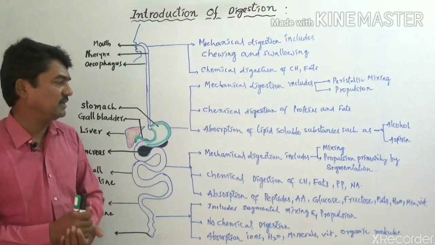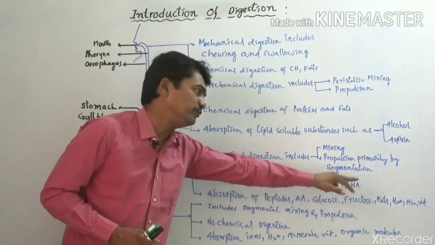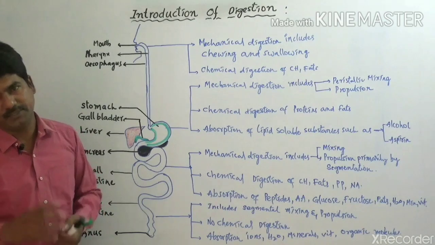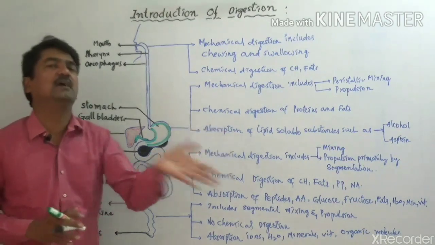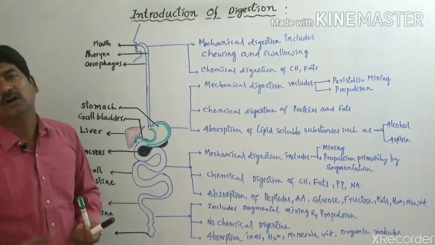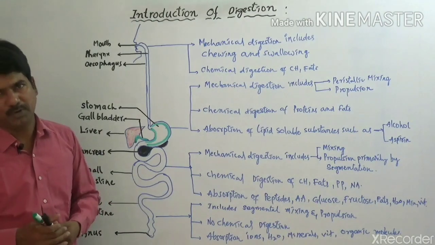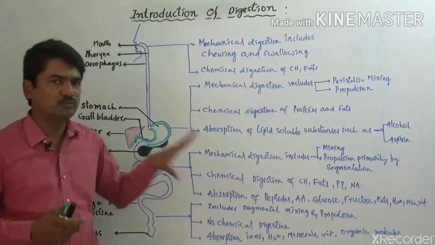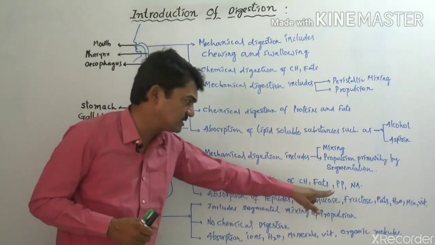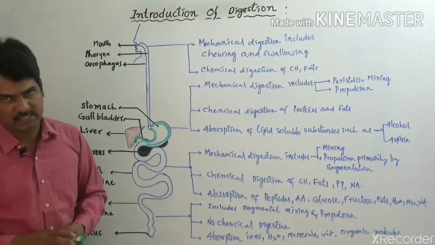But in the small intestine, peptides, amino acids, glucose, fructose, fats, water, minerals and vitamins will be absorbed, because if they are released outside through urine or feces, we would lose our energy sources through the feces or urine. To avoid that, absorption takes place in the small intestine. So it absorbs the peptides, amino acids, glucose, fructose, fats, water, minerals, vitamins, etc.